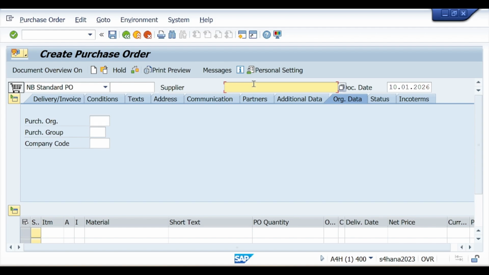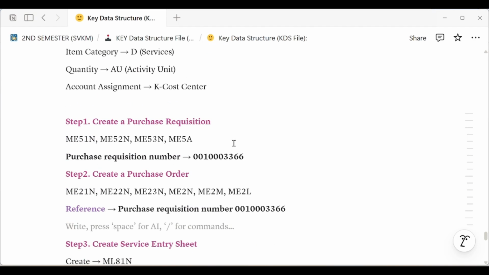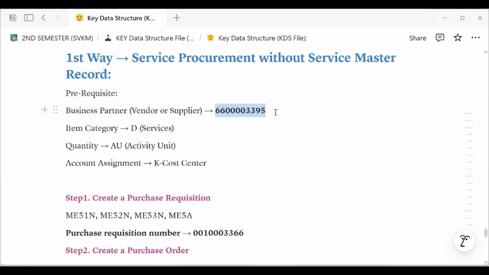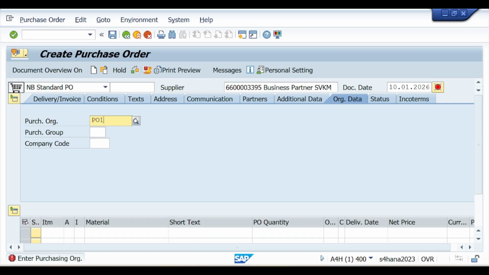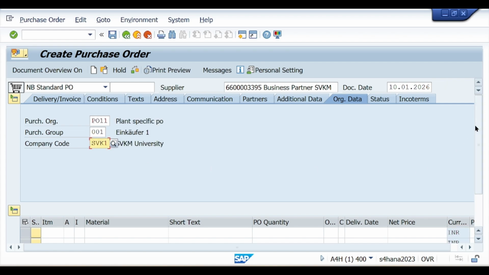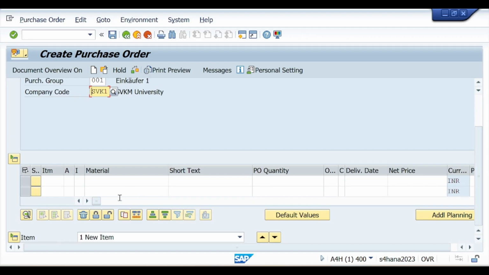So here it is asking for the supplier. Our supplier I have already mentioned, like this is my supplier. Press enter. The system asks for some purchase organization related information. So purchase organization PO11, purchasing group 001, company code SVK1. These are all organization related information. Now press enter and we have entered all the information with the help of